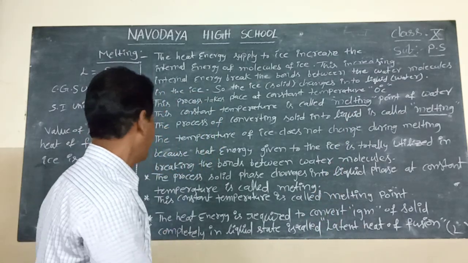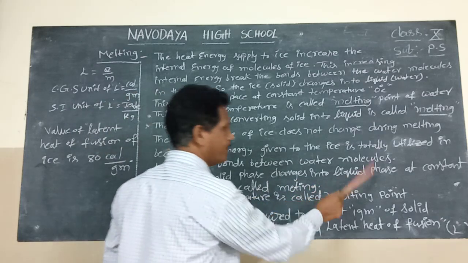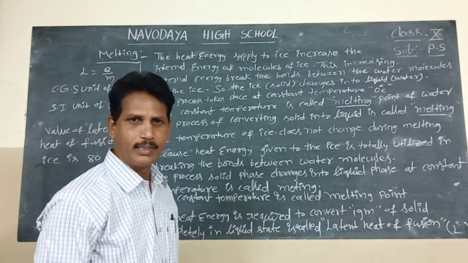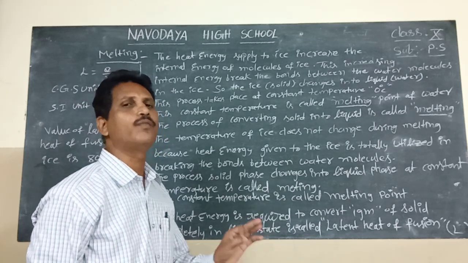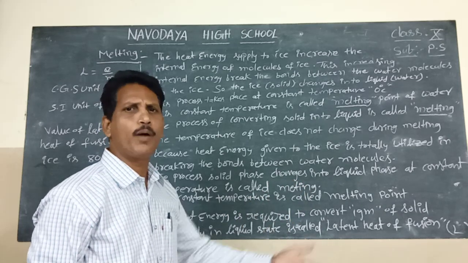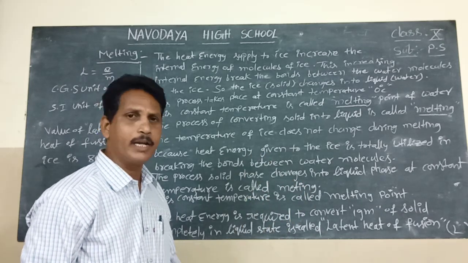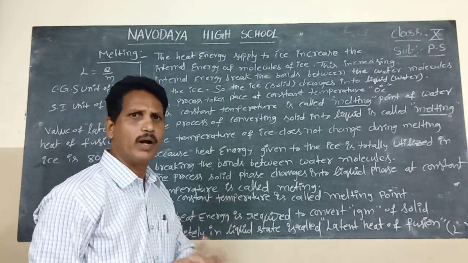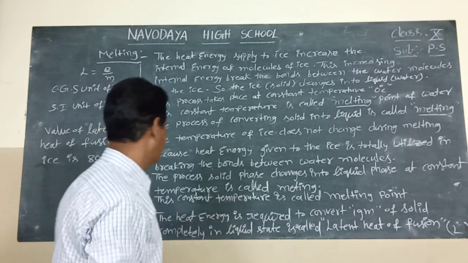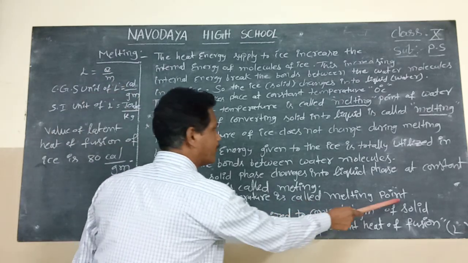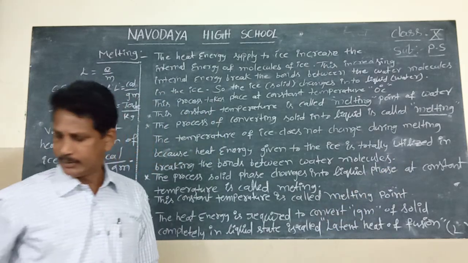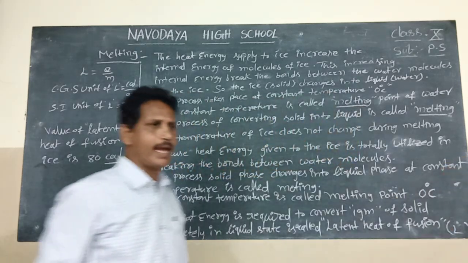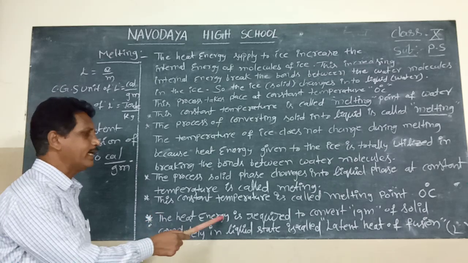The process of solid phase changing into liquid phase at constant temperature is called melting. This constant temperature is called the melting point of water, that is 0 degrees Celsius. The boiling point of water is 100 degrees Celsius, and the melting point of water is 0 degrees Celsius. The temperature of ice and liquid water are both the same, 0 degrees Celsius.